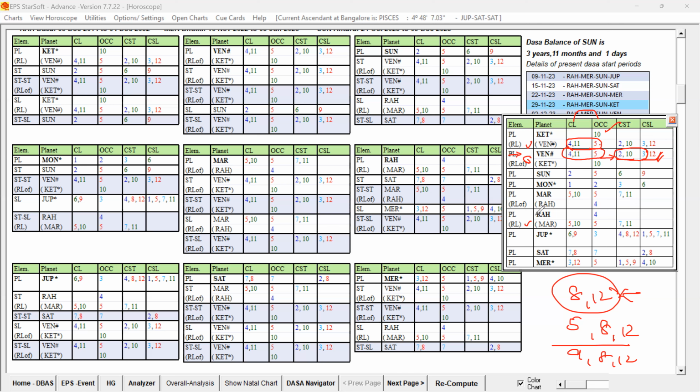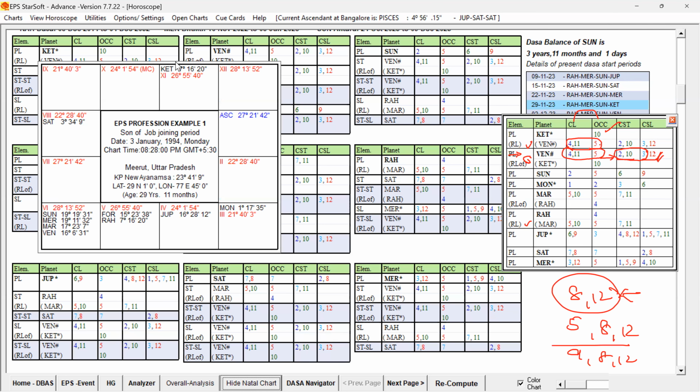But in EPS, whenever the Rasi Lord of that Rahu or Ketu is taken, their Rahu and Ketu signification also are taken as a secondary planet. So you can see Venus is representing Ketu. Why? If you look at the natal chart, Ketu is in the sign of Venus.